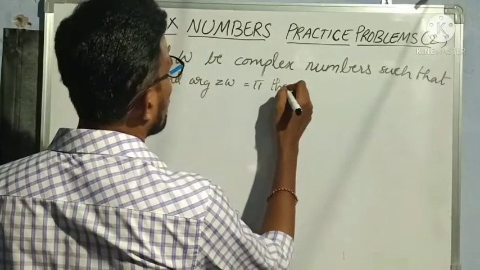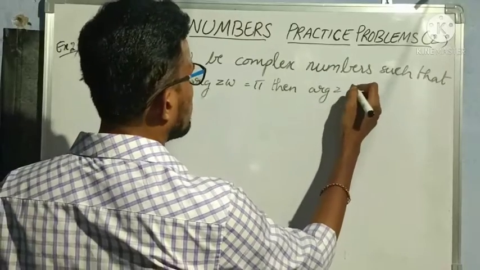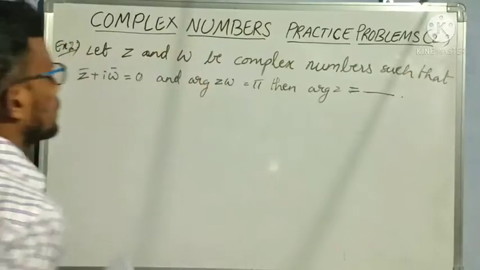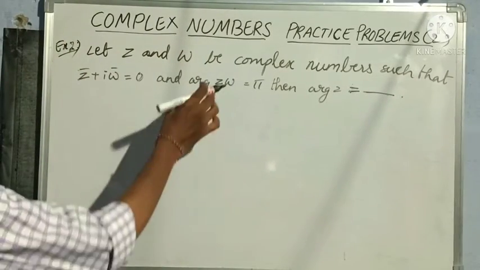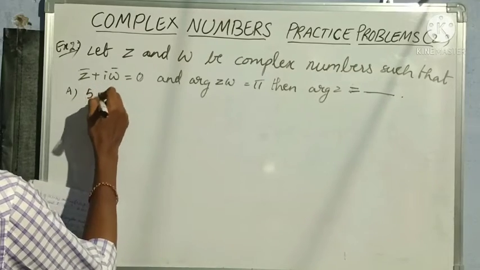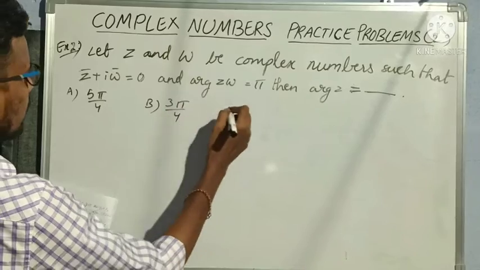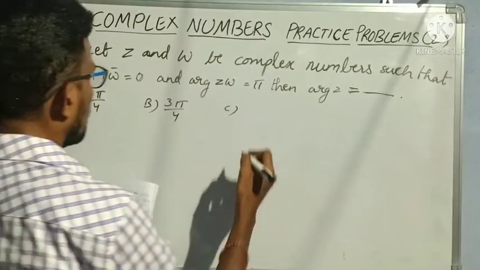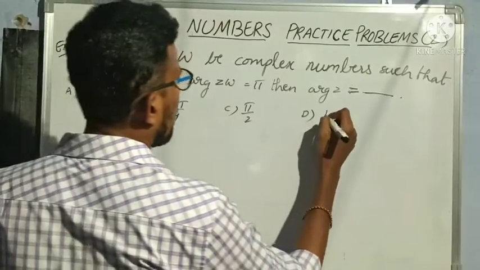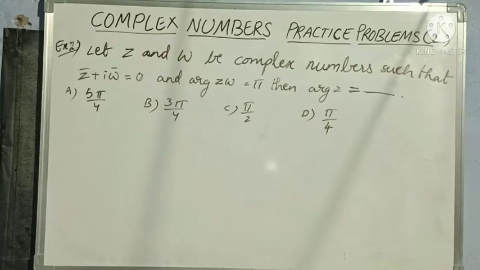Then argument of z is equal to, we have to find out argument of z value. Okay. First let us write options. Option A 5 pi by 4, option B 3 pi by 4, option C pi by 2, option D pi by 4. Okay. So these are our options.